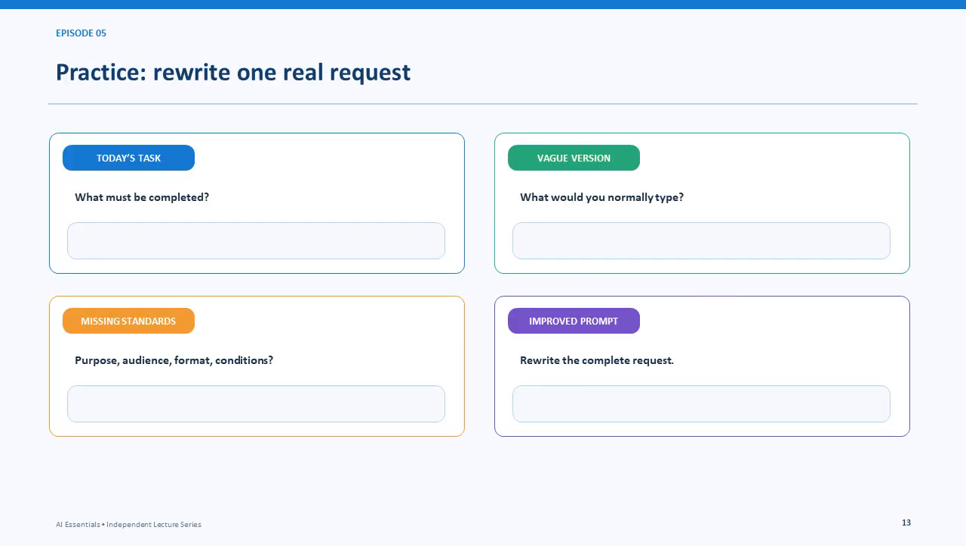Now rewrite one real request. Describe the task you need completed and who will use the result. Add any essential standards, such as purpose, audience, format, facts, limits, or conditions. Then write the improved prompt in full. Use an actual task so the exercise produces something you can test in your next AI session.